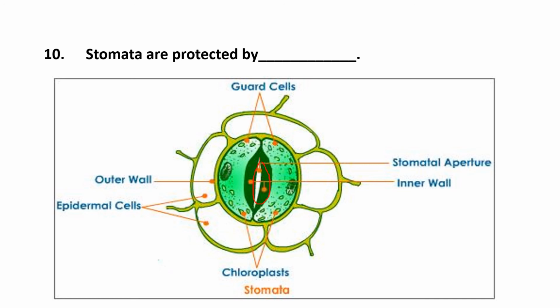Then outer wall, inner wall, epidermal cells, so many different labelings are given over here. But the main labeling which we have to discuss over here is the guard cells. You can see the shape of the cells, they are kidney-shaped cells. I'm doing the red outer lining over here so you can get a clear idea, dear students, that these two kidney-shaped cells which surround the stomatal pore are called guard cells. And that is our question: stomata are protected by guard cells.